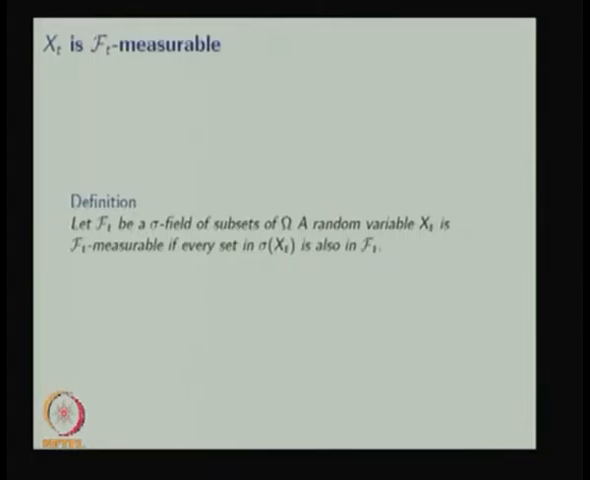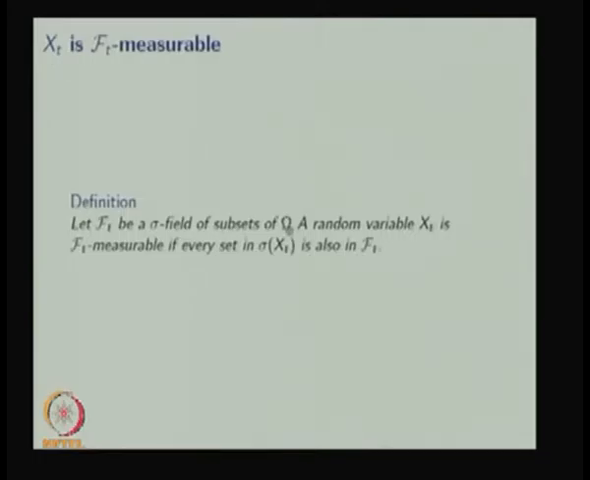To verify that the given stochastic process has the Martingale property, each random variable X_t must be F_t measurable. So, we will see the definition of when the random variable X_t is F_t measurable. The definition is as follows: let F_t be a sigma field of subsets of omega. A random variable X_t is F_t measurable if every set in the sigma field generated by the random variable X_t is also in F_t.